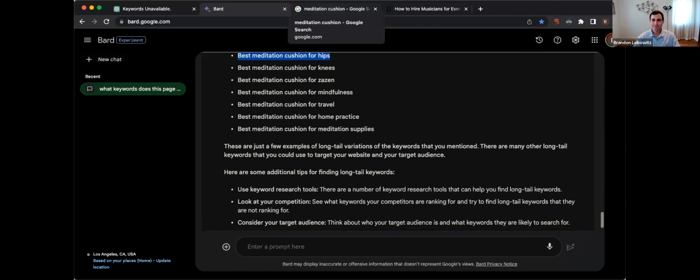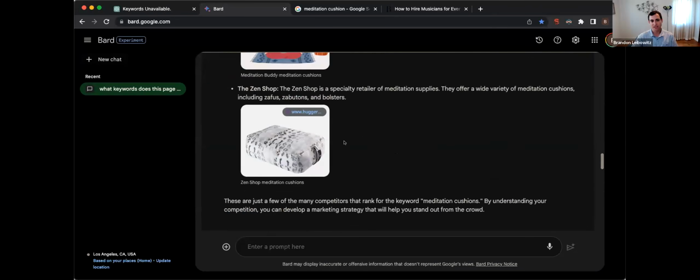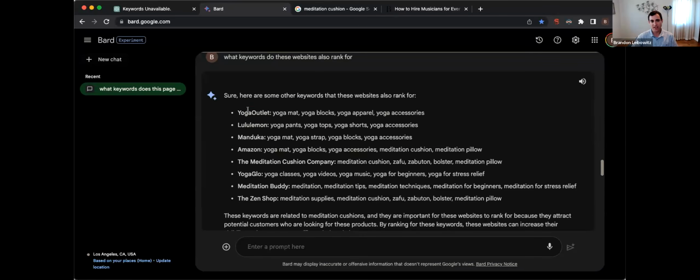As I was saying earlier, with the competitive analysis, really we want to look at backlinks. Unfortunately, you can't look at backlinks without buying tools. You have to use paid tools to check backlinks. So using these tactics to find my competitors, like here's a list of all my competitors, Yoga Outlet, I still have to take them and manually put them into tools to see their backlinks. There's no shortcut to do that, unfortunately, with AI yet. Maybe soon, but right now you can't do that. So to look at backlinks, you have to buy tools.